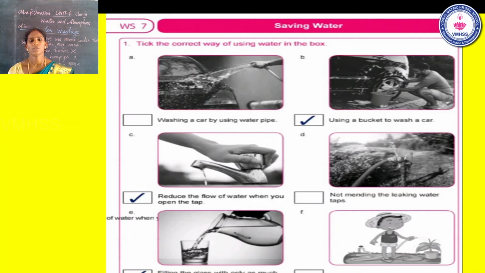Tick it. And C is also a correct answer. Reduce the flow of water when you open the tap. Then question number E, the picture is the correct answer. Tick it. Filling the glass with only as much water as you want to drink. Questions B, C and E are the correct ways of using water. You already know that, yes? So please tick it. Students, complete your worksheet.